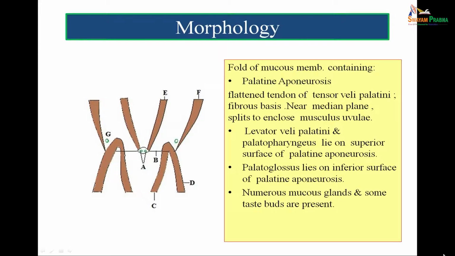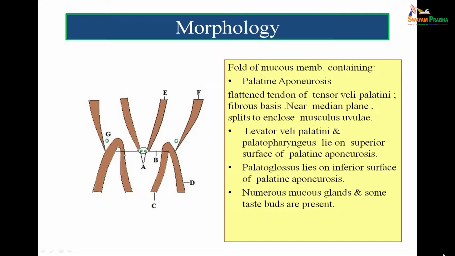On the upper surface of this palatine aponeurosis, you see the muscle E attached on each side. This muscle E is the levator veli palati, and you also see the muscle D attached on the upper surface of the palatine aponeurosis. This muscle is the palatopharyngeus muscle, and a muscle lies in relation to the inferior aspect of the palatine aponeurosis. That muscle is C. That muscle is the palatoglossus muscle.